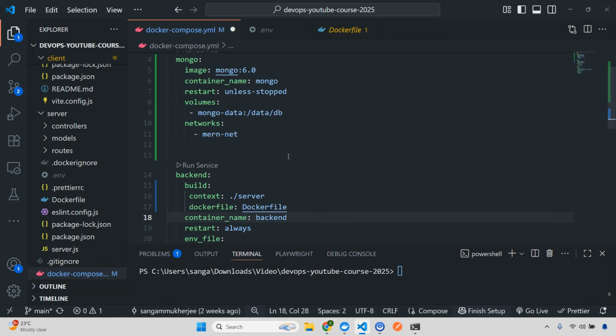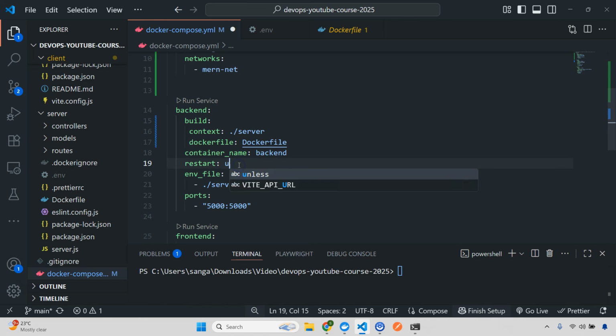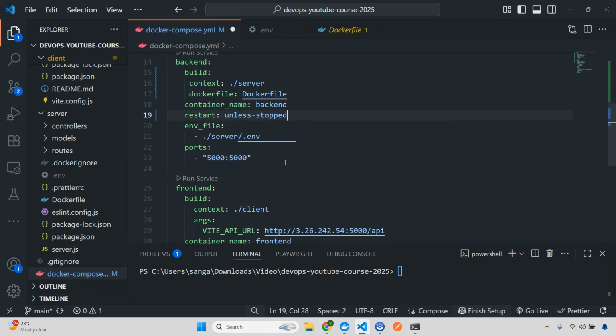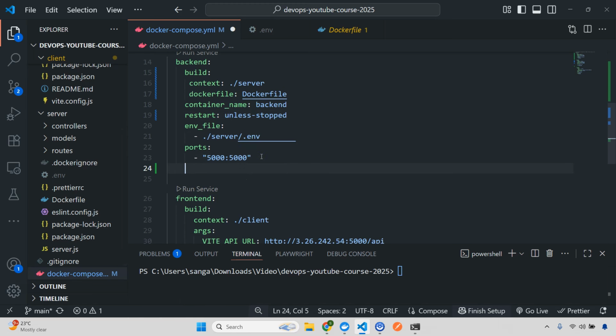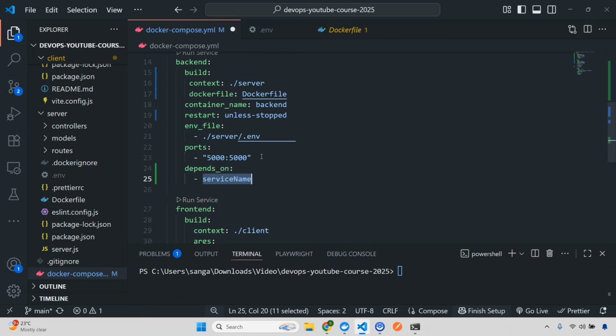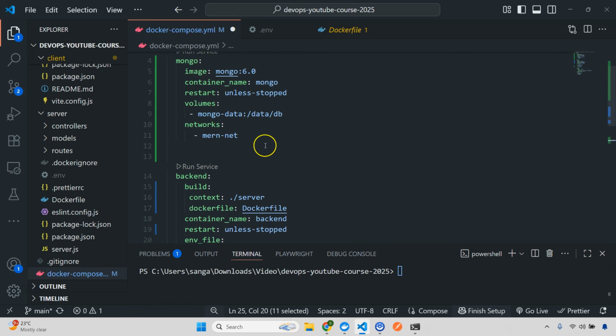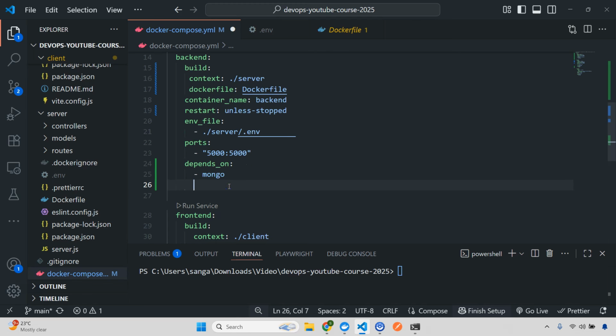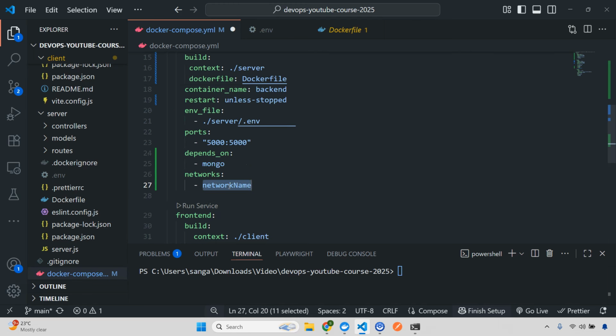Then also for restart I'll use the same, copy this. We already have it here, let's do unless stopped. Then env file will be same, so we'll go to server and then go to env, and ports will keep this one. Now here some more changes we need to do. So the first one will be depends on, so this will depend on Mongo. This is very important. So here I'm going to give this one as Mongo, and then I'm also going to give networks. So I'm going to give this one as MERN net.